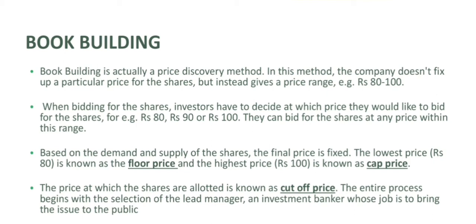So remember these words: offer price, cutoff price, floor price, price band, cap price. These will be asked for 2 marks question. Okay, so the next is bid. Bidding means the investor can place a bid with the authorized lead manager or merchant banker. So bidding means quoting the price or giving quotation of the price for shares.